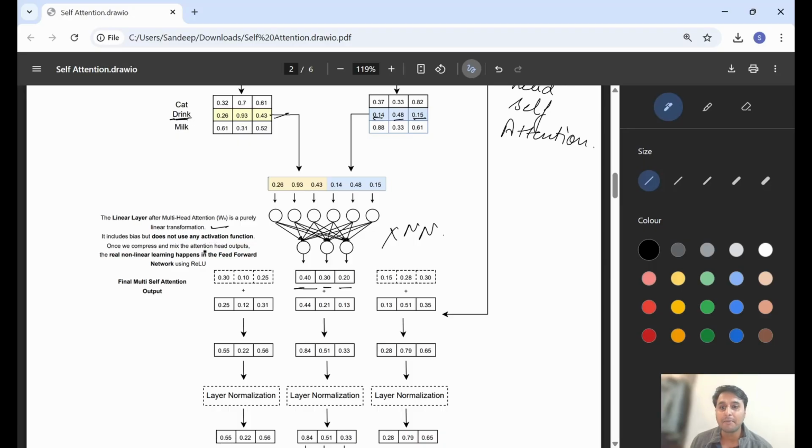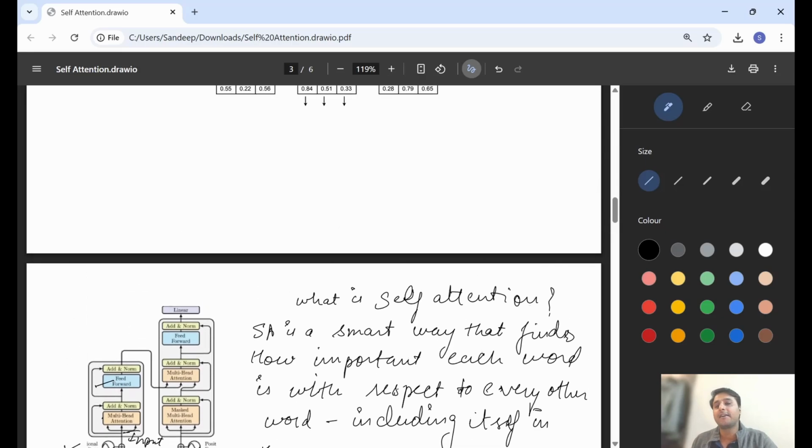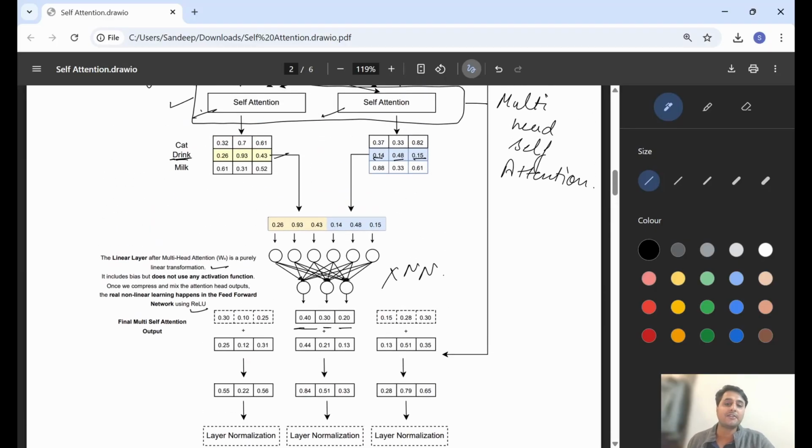Once we compress and mix the attention head outputs, the real non-linear learning happens in the feed forward network using ReLU. I will explain this feed forward network in the next video. But right now, just understand that there is no activation function, only a linear transformation.